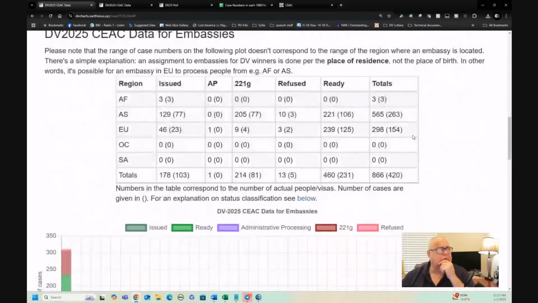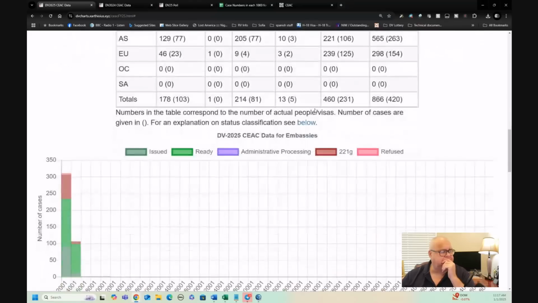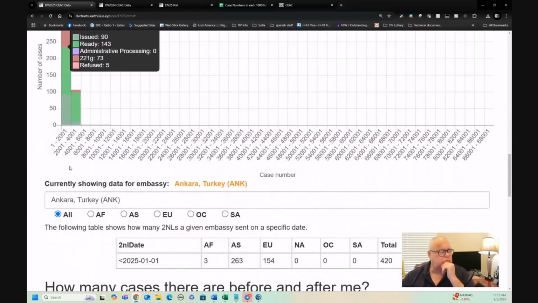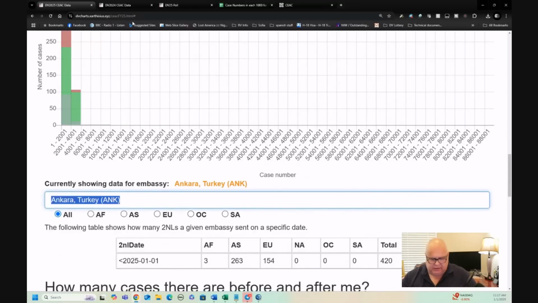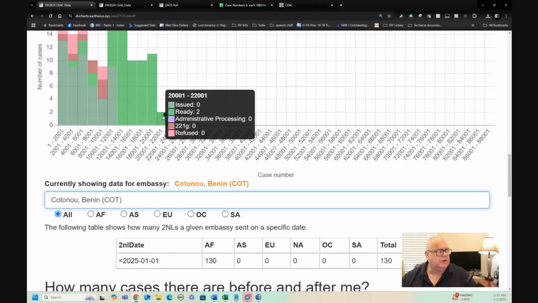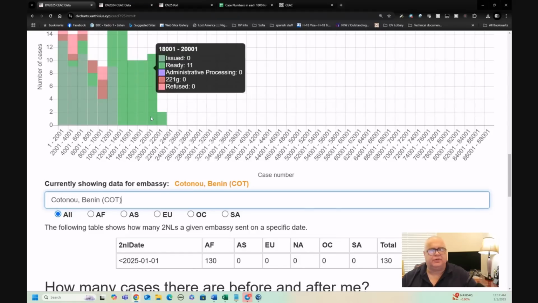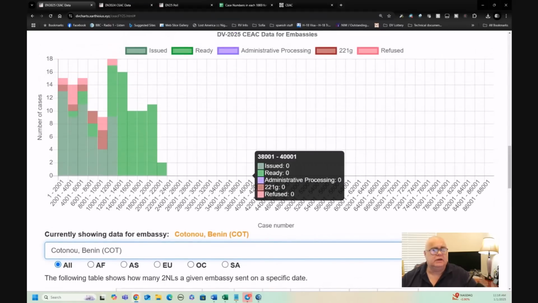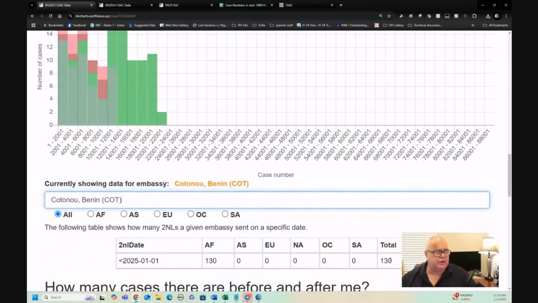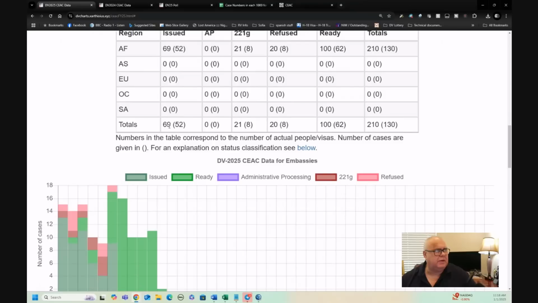There is more. There is information about each individual embassy, and this is really interesting. If we come further down the page and put in a particular embassy, let's put in, I don't know, Cotonou, Benin. Now we can see that Cotonou, for example, has cases up to just over 20,000 already scheduled. So they're doing well. They've had 130 cases scheduled so far, up to the end of February. We can also see that they've had 69 people issued.